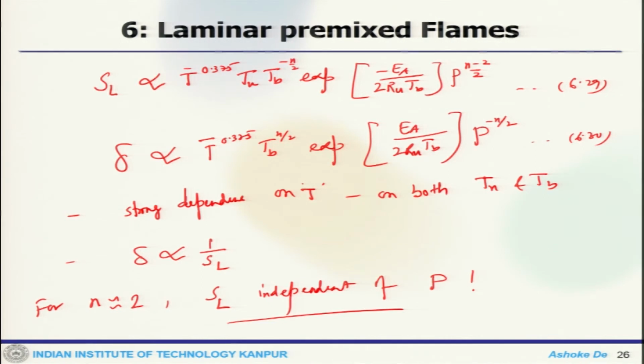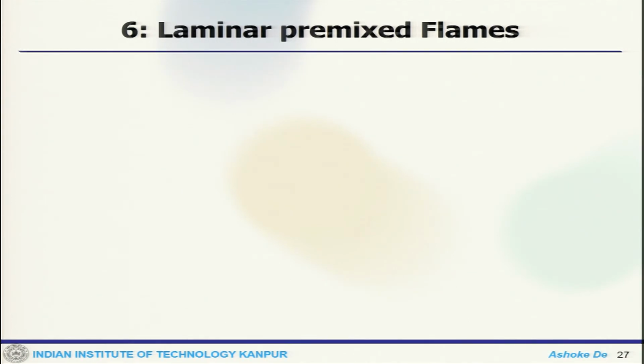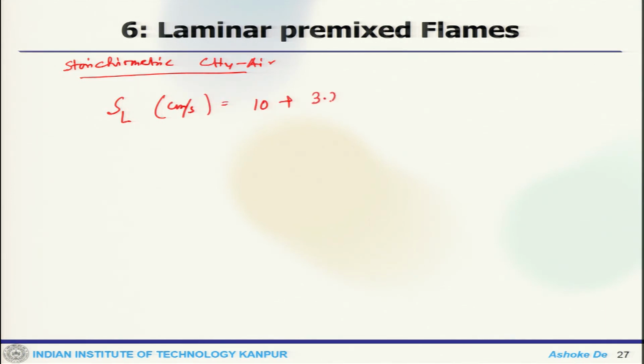Now, there are different correlations which actually exist, let us say for stoichiometric methane air mixture, the correlation is that SL is 10 plus some term squared, and this is based on temperature.